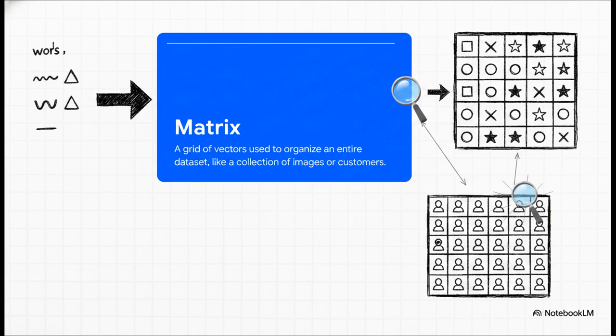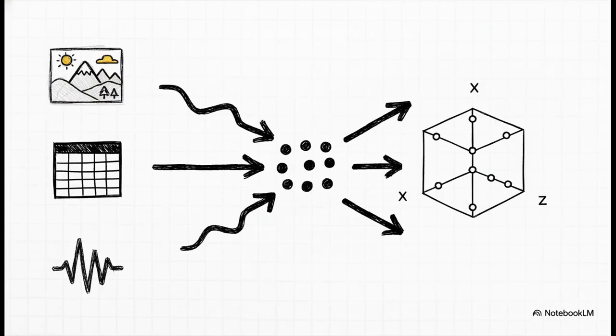Now, if a vector is a single word, then a matrix, well, that's a sentence, or maybe even a whole paragraph. It's just a grid that neatly organizes a whole bunch of those vectors together. So if you've got data on 1,000 customers, you can stack all those vectors up into one big matrix. It's how we represent an entire data set. And this is the really cool part. Once you translate everything into vectors and matrices, whether it's a picture, a song, or a spreadsheet, every single piece of data becomes just a point in a high-dimensional space. That might sound abstract, but trust me, this simple idea is unbelievably powerful.